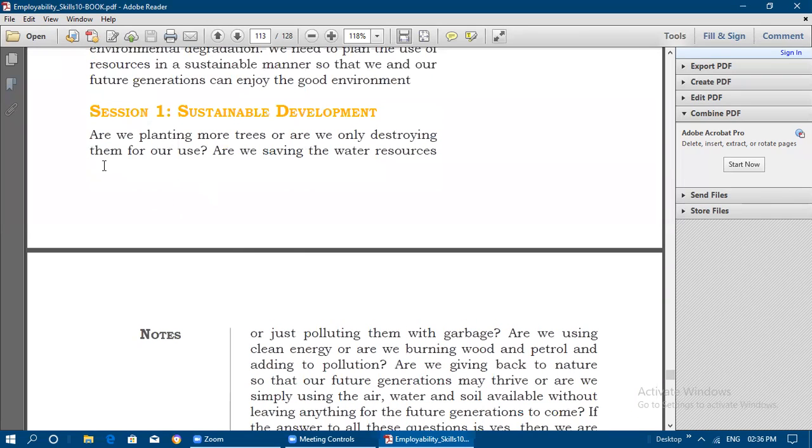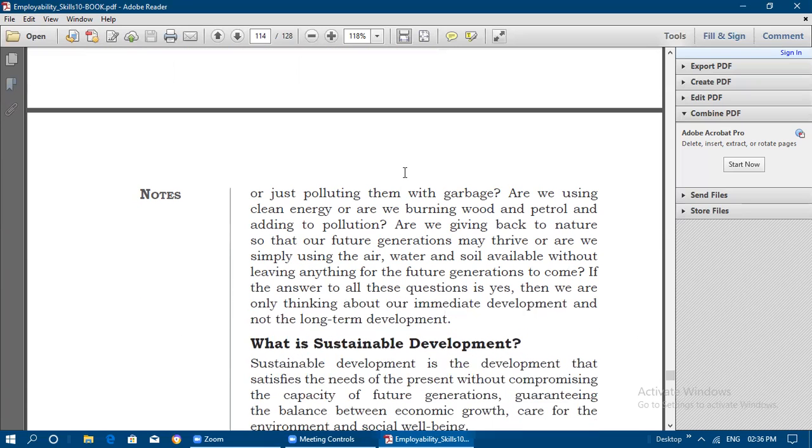Are we planting more trees, or are we only destroying them for our use? Are we saving the water resources, or just polluting them with garbage? Are we using clean energy, or are we burning wood and petrol and adding to pollution? Are we giving back to nature so that our future generations may thrive, or are we simply using the air, water, and soil available without leaving anything for the future generations to come?